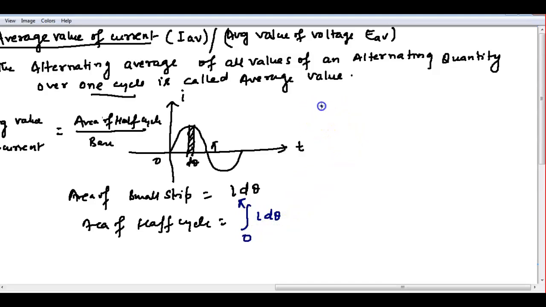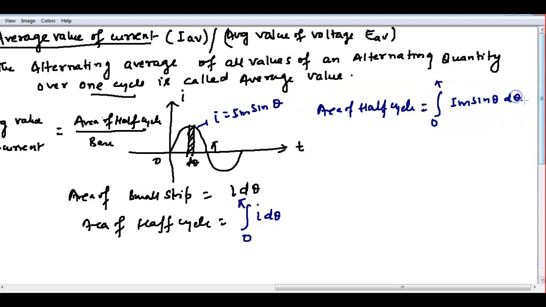So area of half cycle is equal to the integral from 0 to pi, and this I value is equal to Im sine of omega t. For the integration to be easy, I will write just theta. So Im sine theta d theta.